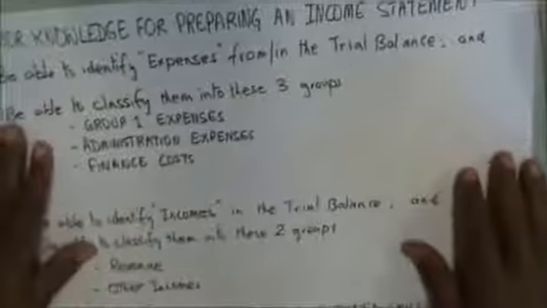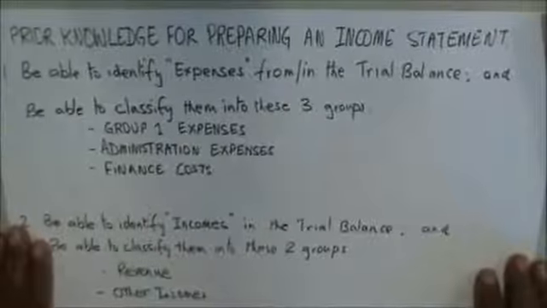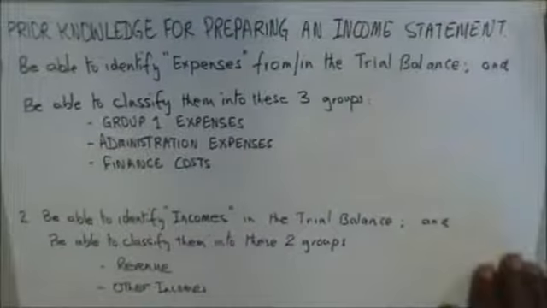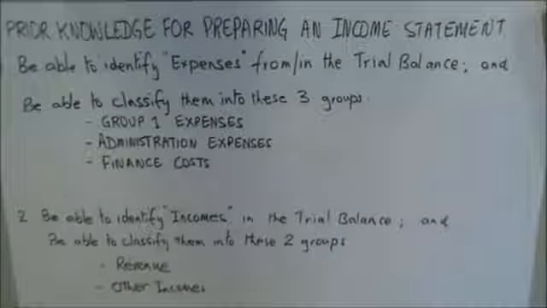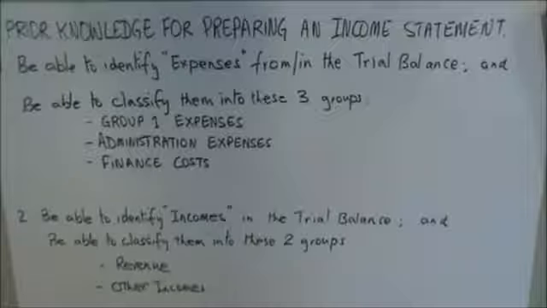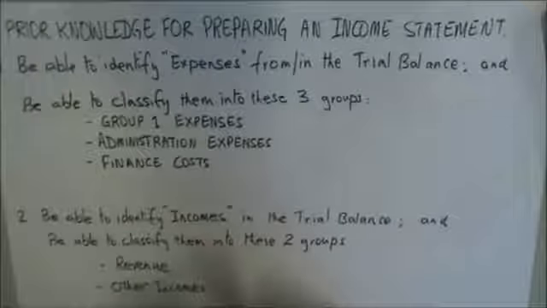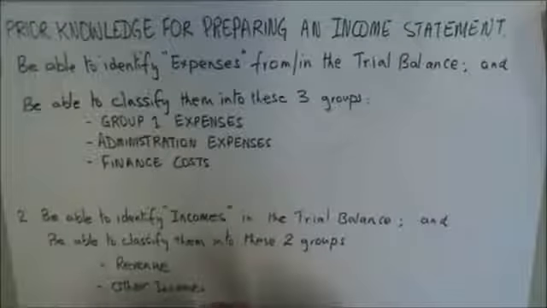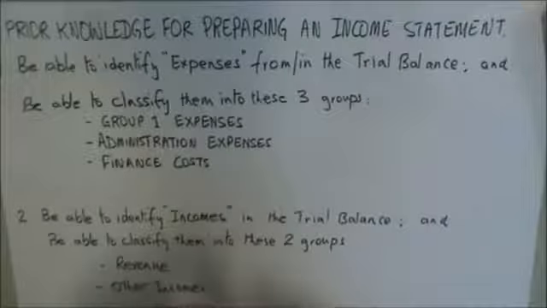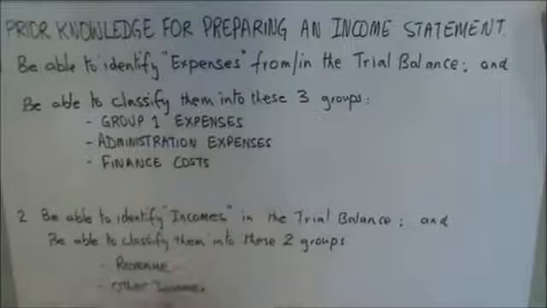Again, before we start making the income statement, again, some prior knowledge, what we should know before we're making income statement. Of course, we need to know the two categories of group of revenue and other income, and then three categories of expenses: group 1, administration expenses, and finance costs.